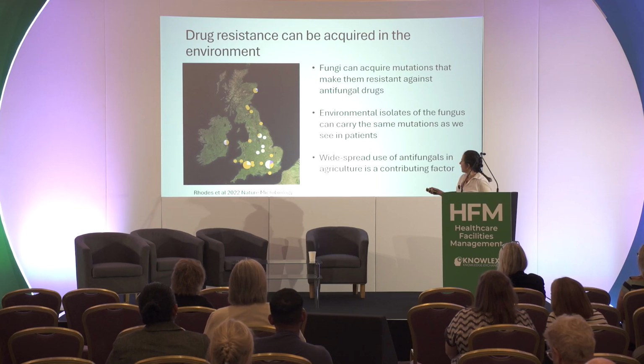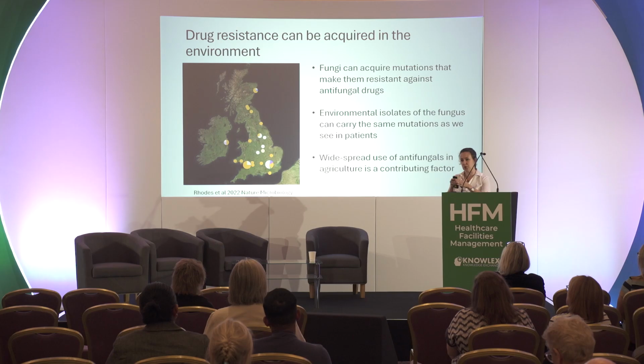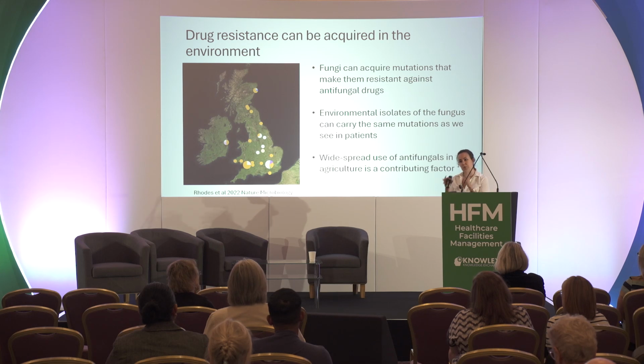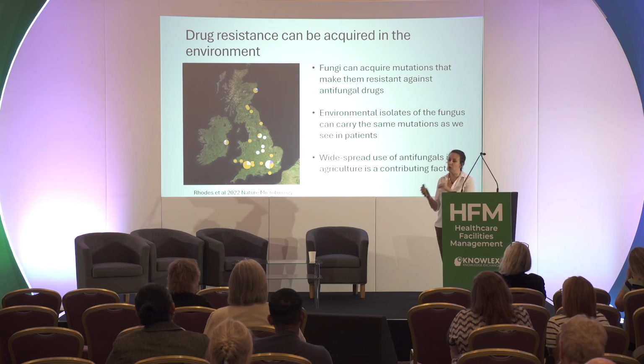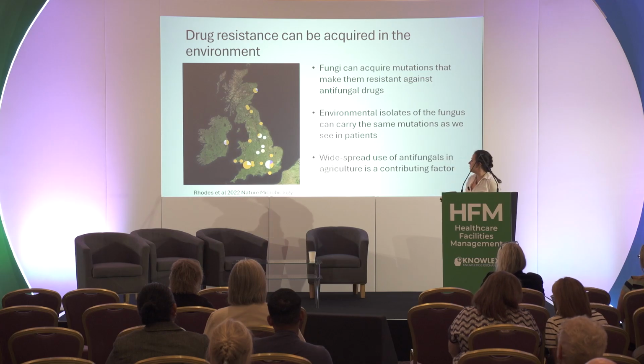And that's a problem. Now, we think that the reason we see a lot of environmental drug resistance being acquired is because of widespread use of antifungal drugs in agriculture. While fungi cause really big problems in infections in people, they also cause big problems in infections in plants, right? So farmers need to protect their crops against fungal infections, and so they'll use antifungal drugs in that way. What's quite amazing, though, is that the same classes of antifungal drugs that are used in patients are also being used in agriculture, meaning that the resistance can be crossing over. So there really needs to be a big push and change in policy to try and separate those more, to try and protect our patients better.